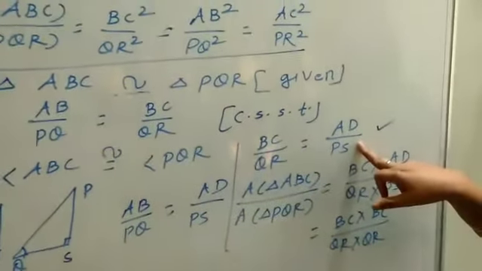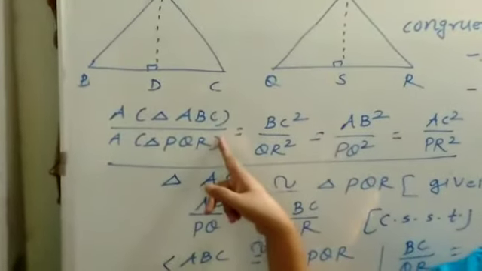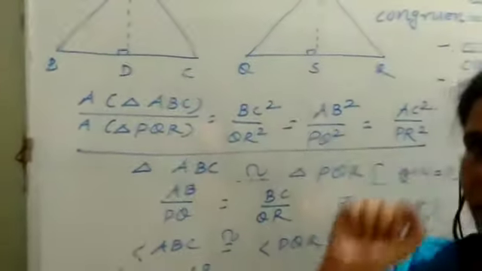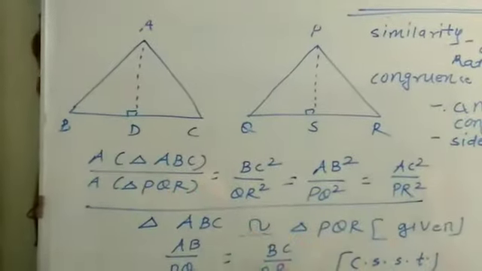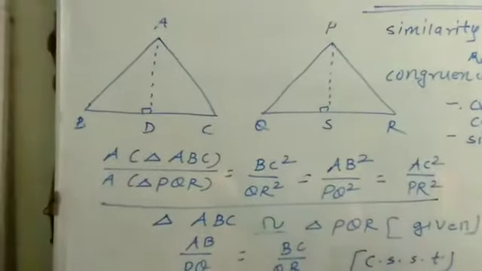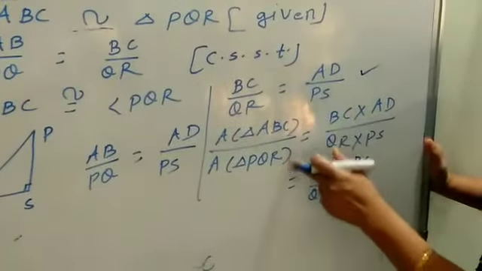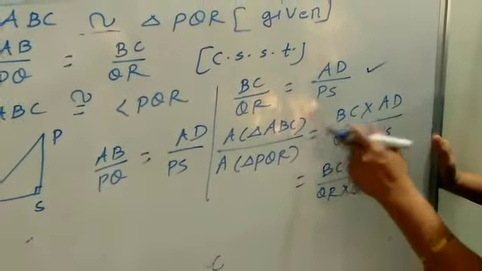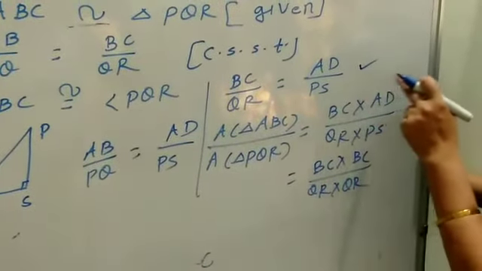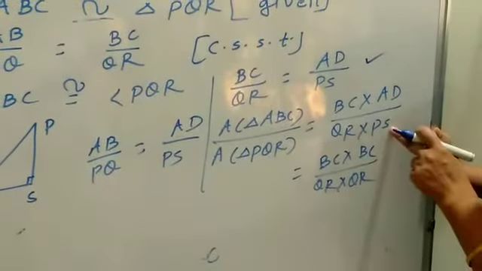Now we have to find out the ratio of areas of two triangles. According to exercise 1.1, what do we know? If B1 is not equal to B2, H1 is not equal to H2, then the ratio of areas of these two triangles will be base into height upon base into height.